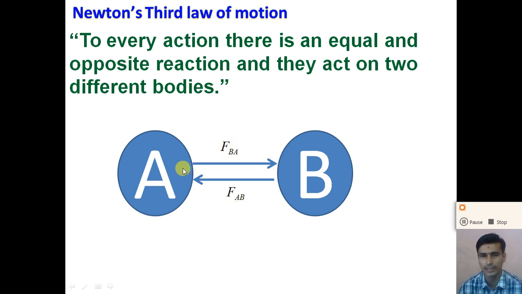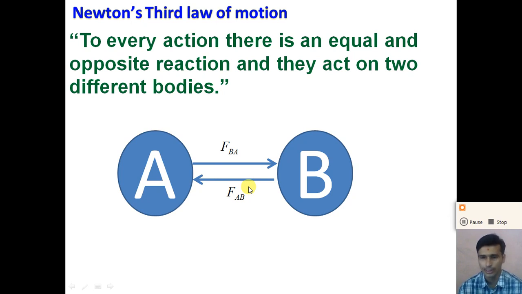So here object A applies a force on object B, that is FBA, the force acting on B due to A, and the same amount of force is acting on A due to B, right? So FAB is the force acting on object A due to object B. So here both the forces are equal in magnitude. The value of both the forces is the same, but in the opposite direction.